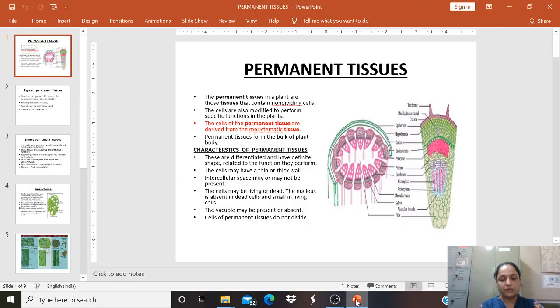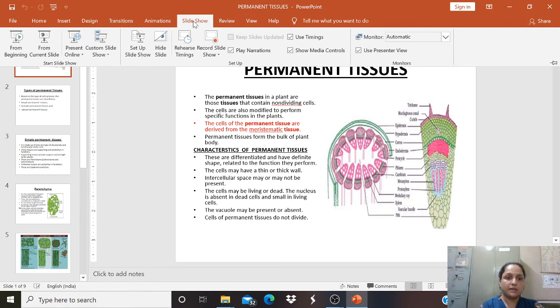Hello everyone. Today we are going to deal with our new topic, that is permanent tissues, and this is basically the type of tissues which are present in case of only plant cells, because we were discussing the plant cells only. So this is a type of tissue which is concerned with the plant cells.